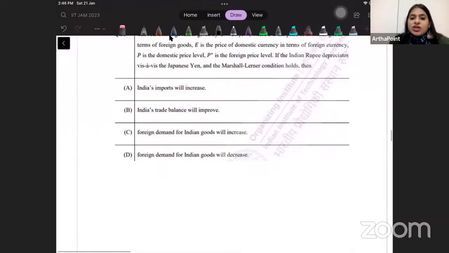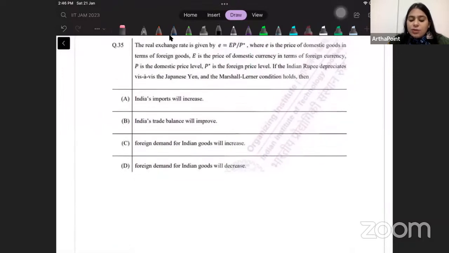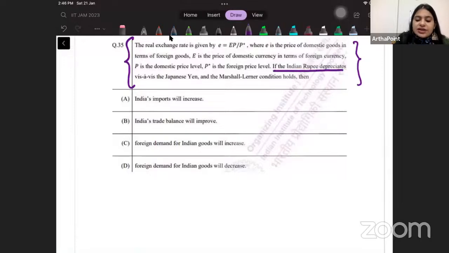The real exchange rate is given by E equal to EP by P star, where E is the price of domestic currency, P is the domestic price, P star, etc. If the Indian rupee depreciates and the Marshall-Lerner condition holds, then okay. So ideally, they have given a lot of information, which is not of much use to me. I just have to read this line that my Indian rupee is depreciating.